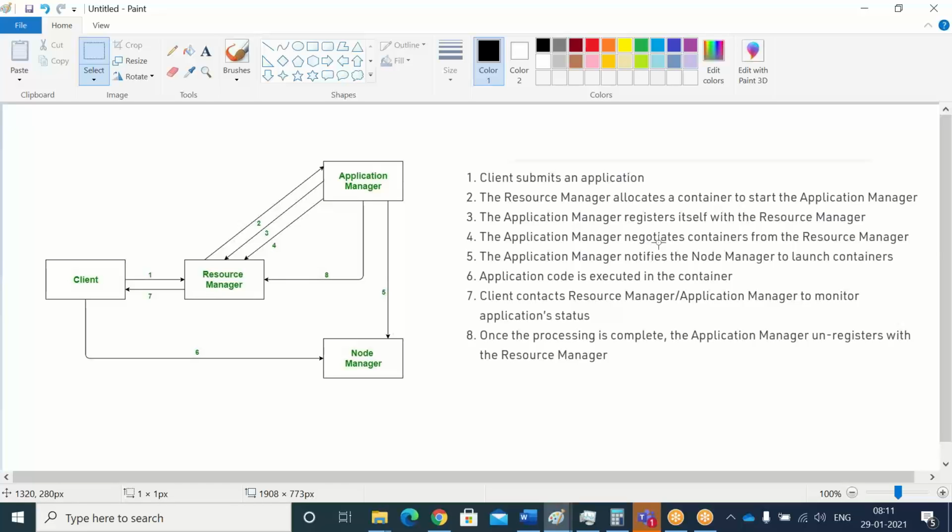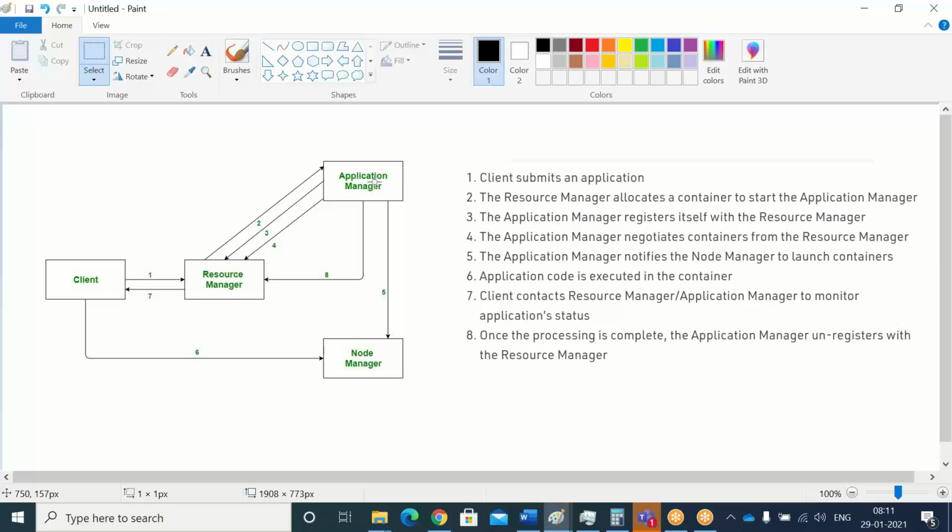The application manager negotiates containers from the resource manager. Let's say it has been given some 4 or 5 containers. Then the resource manager will calculate the task: okay, this is my input file size, these containers may not be sufficient to execute my task, give some more containers.